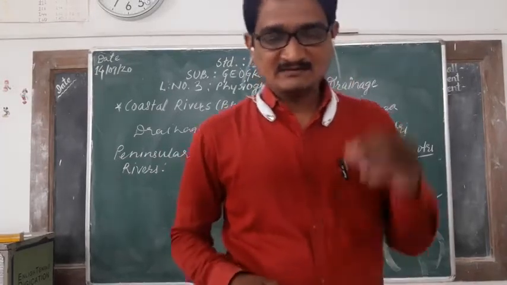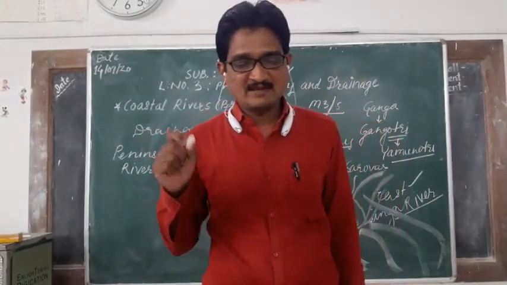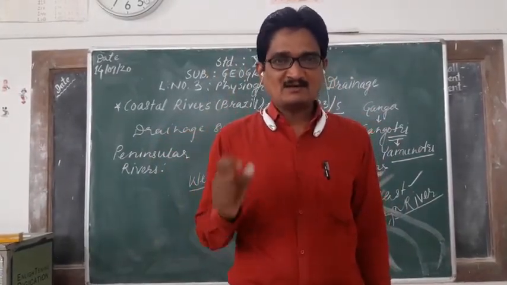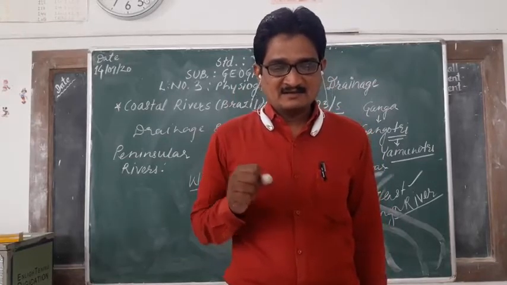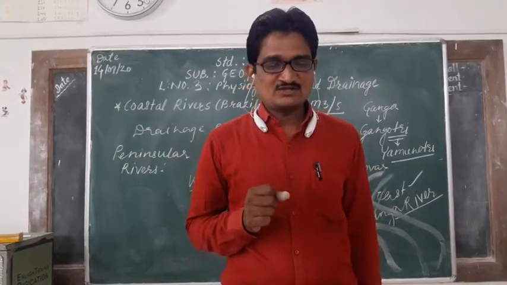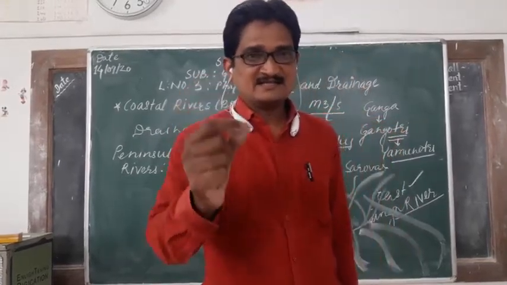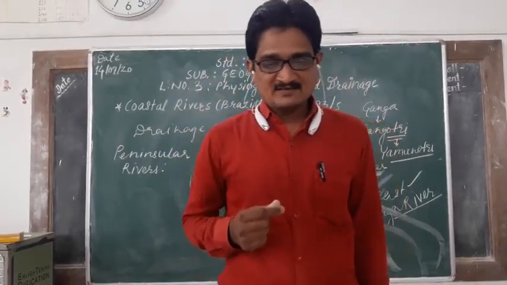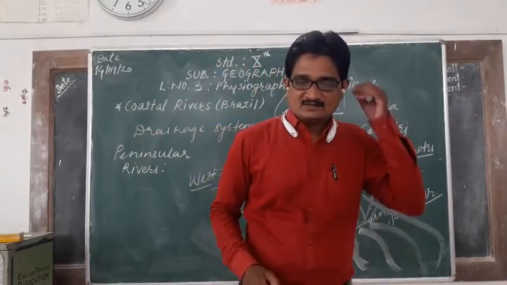In those rivers, this condition of short and swift river systems exists in the states of Kerala. All these rivers are very swift and their length is also very short, and these river systems exist in the states of Kerala, Karnataka, Maharashtra and southern Gujarat also. All these four states.